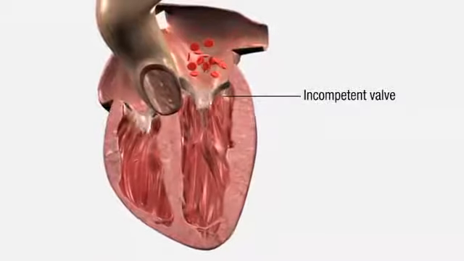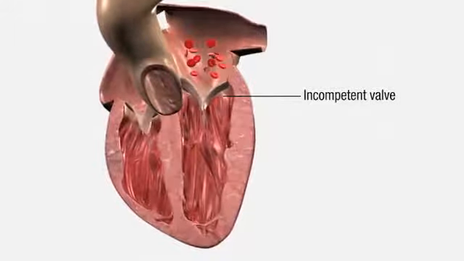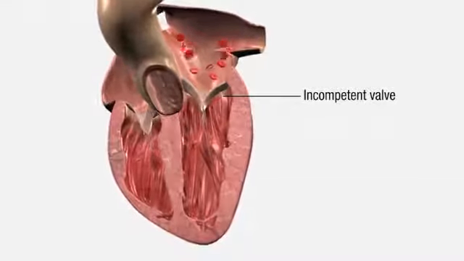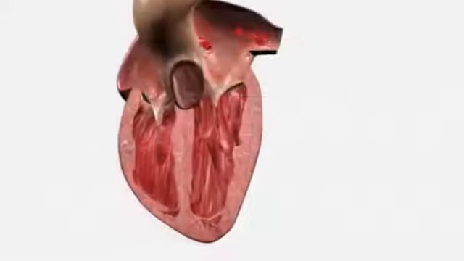Heart valves regulate blood flow through the heart during the cardiac cycle. Cardiac function is impaired if these valves become leaky or narrowed. In mitral regurgitation, an incompetent mitral valve leads to the leakage of blood back into the left atrium during systole. Normally, blood should be flowing into the aorta at this time.